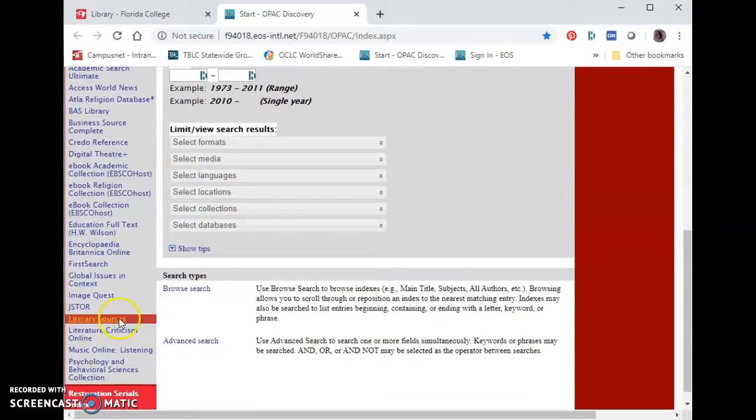I'm going to scroll down a little bit. We have 3 ebook collections. They're all EBSCOhost databases. We have the academic collection, we have the religion collection, and we have the original ebook collection. I'm going to click on the academic ebook collection.